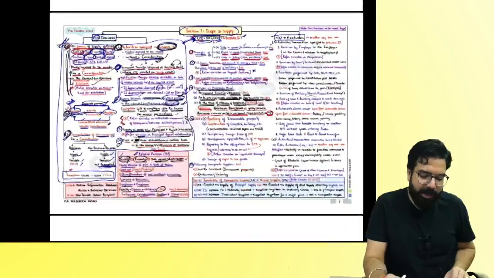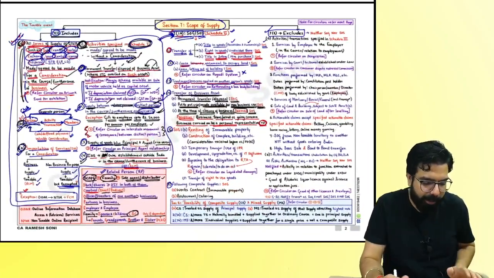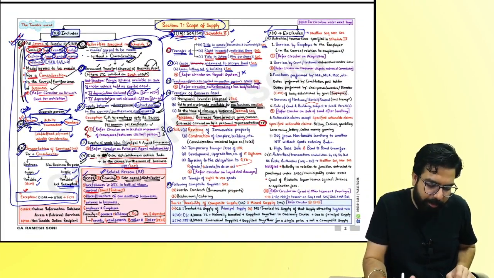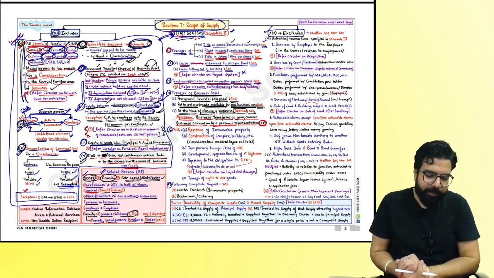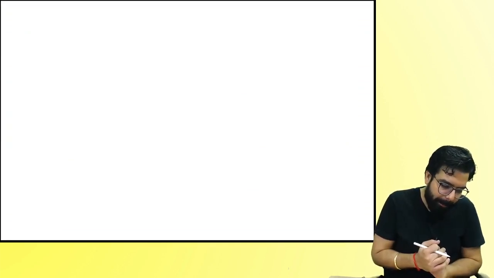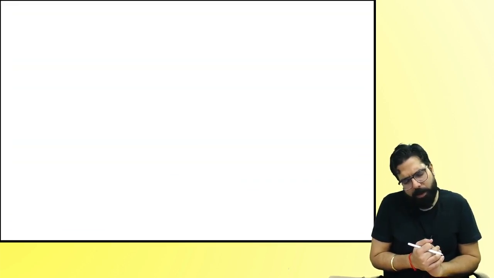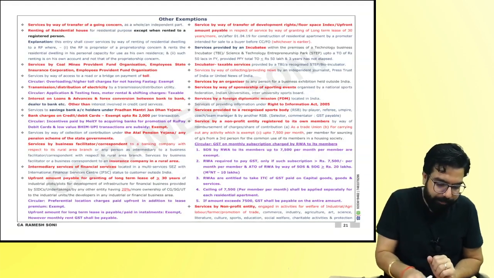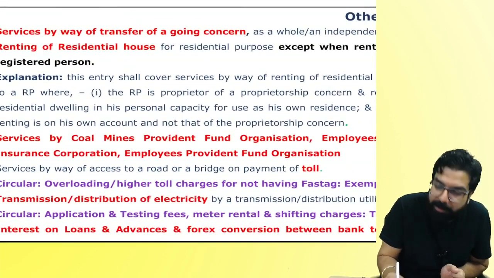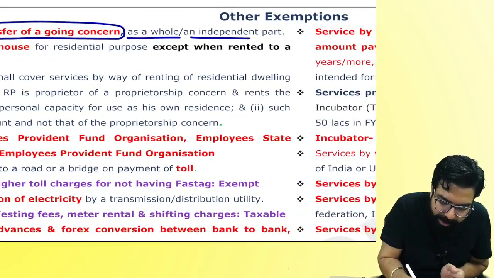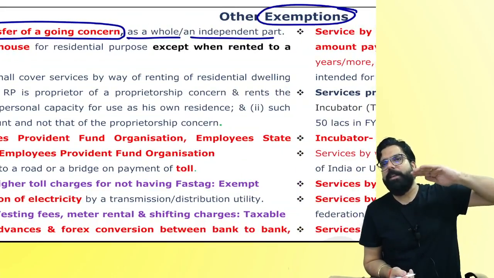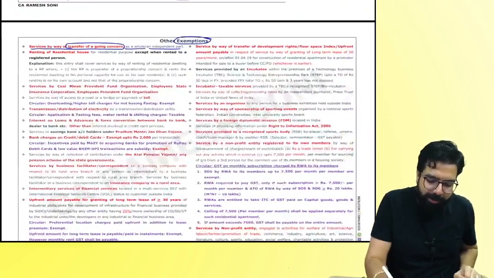I'll show you one thing, everyone. In our exemption chapter, this point will come. One minute. You don't go here and there. I will show you in our exemption chapter. You see on the board. See, whenever you transfer business as a going concern, as a whole or an independent part, it is under exemption. So I'm just linking you, saying that this is what the government told everyone.